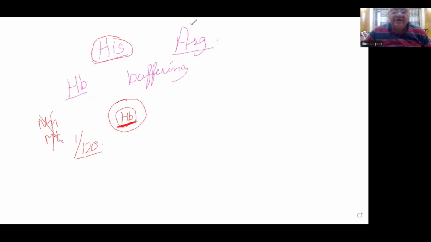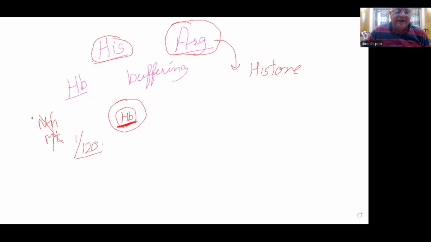Second, arginine, this is also a semi-essential amino acid. Is it also not required by adults? Let us talk about this also logically. Arginine is present in a protein called histone. And where are histones present?